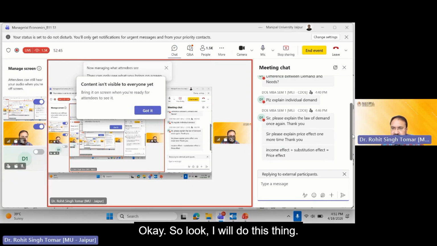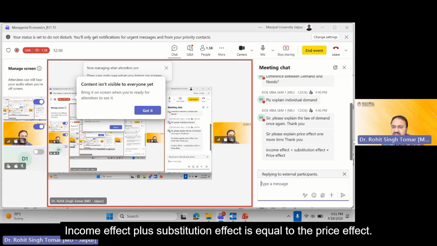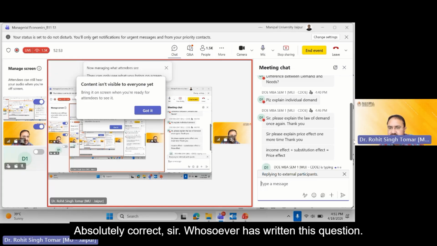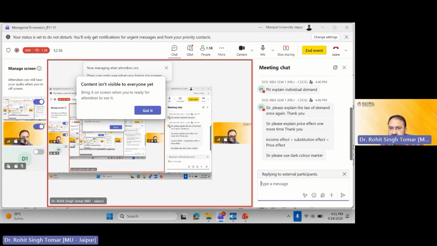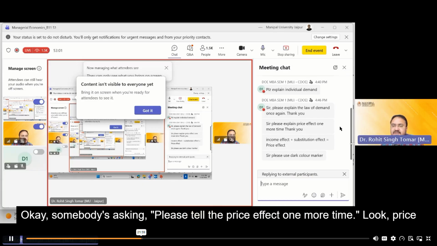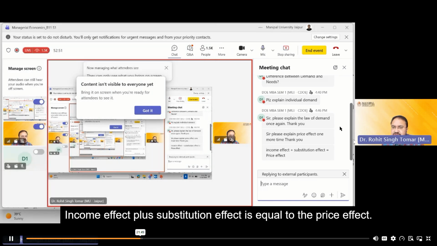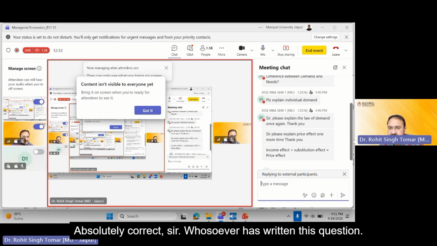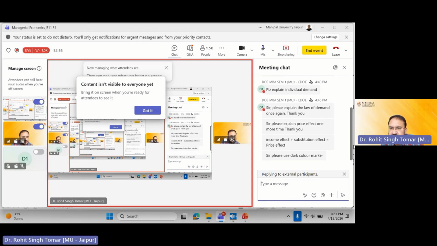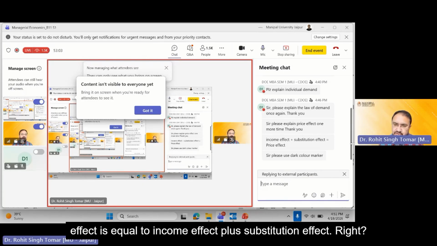Okay, I will do this thing once I complete one topic. Income effect plus substitution effect is equal to the price effect. Absolutely correct, sir, whosoever has written this. Okay, somebody is asking, please tell the price effect one more time. The price effect is equal to the income effect plus the substitution effect.